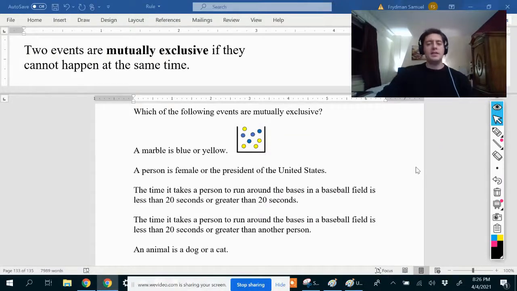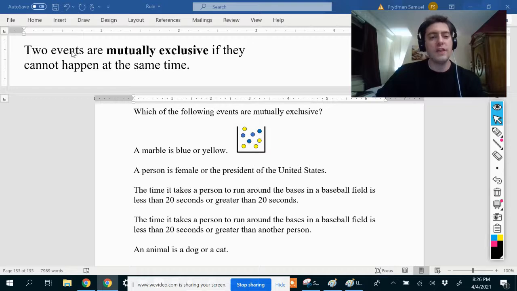Hi everybody. In this video we are going to talk about different types of events, and the definitions that we will be talking about in this video are going to be useful for us in another video when we talk about the sum rule and the product rule of probability. But right now let's just look at the definitions here, the vocabulary, and understand what they mean.